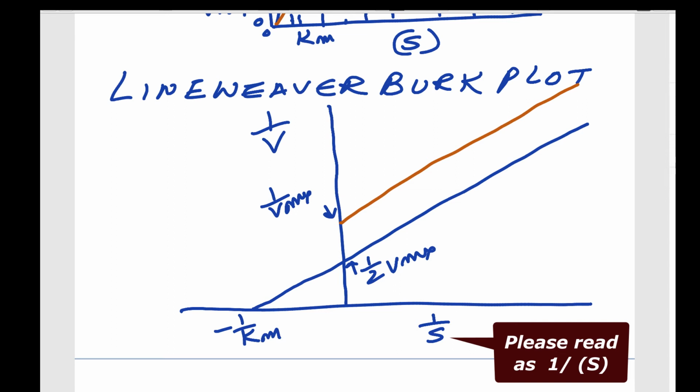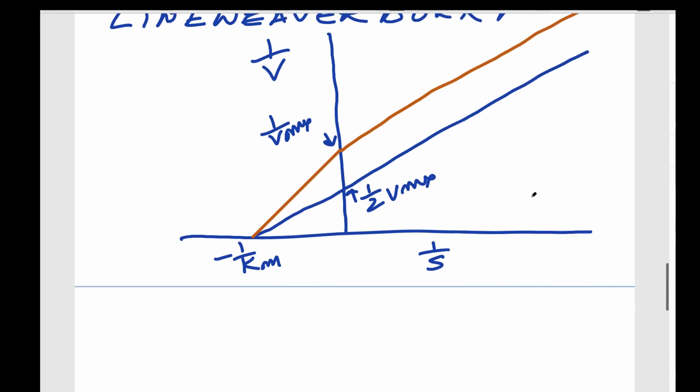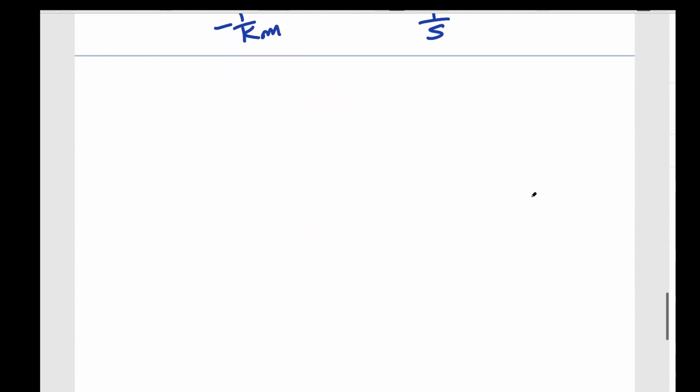Let us see how it looks with inhibitor. With inhibitor, this one is like this. So what happens? The Km is not changed. V maximum is decreased. Km is not changed, V maximum is decreased. That is the information it gives through the double reciprocal plot.